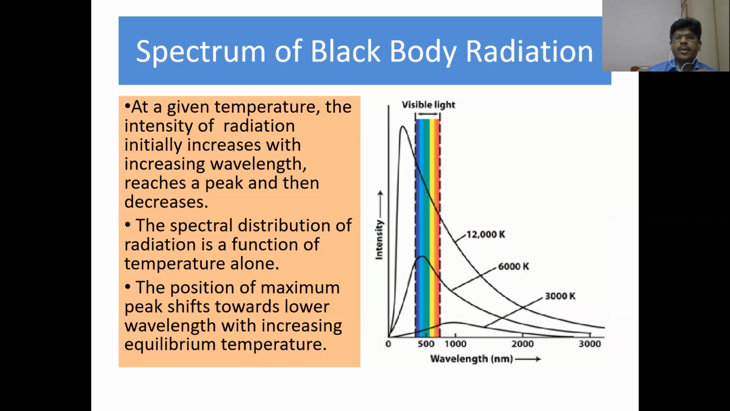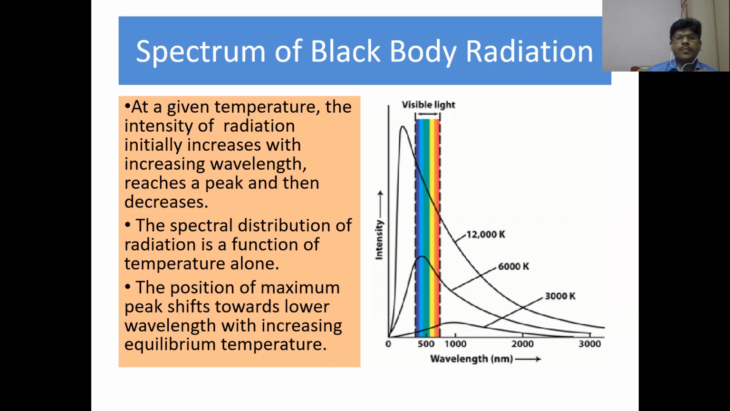This pattern or behavior is the same for any temperature, be it 6000 Kelvin, 12,000 Kelvin or above it. So at each and every steady temperature, what you see is as wavelength increases, the intensity gradually increases, reaches a peak and then decreases. So the spectral distribution of radiation is a function of temperature. Now, do you see any other behavior or pattern in the graph?